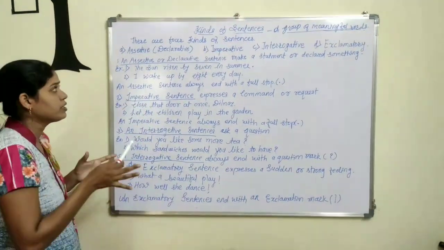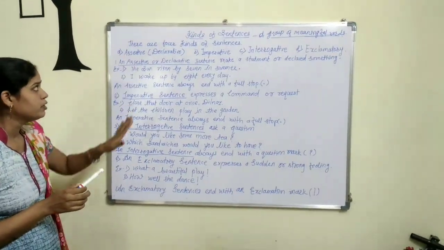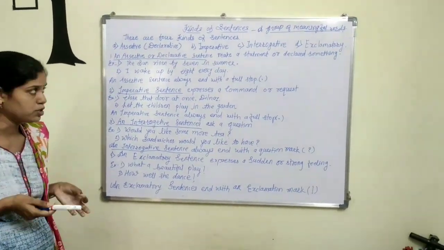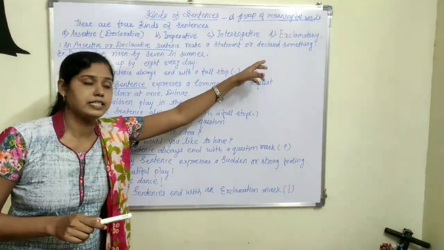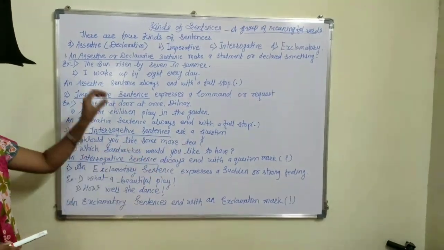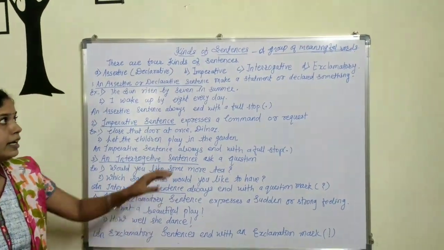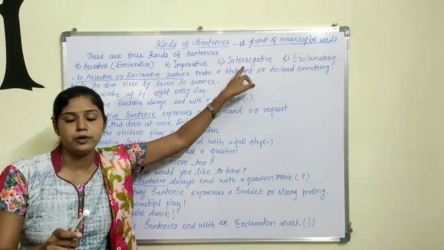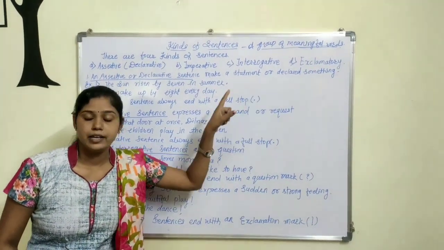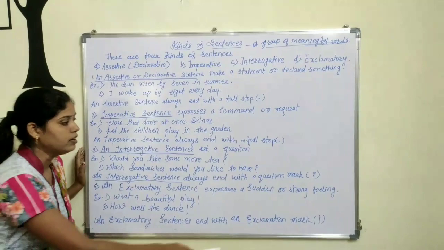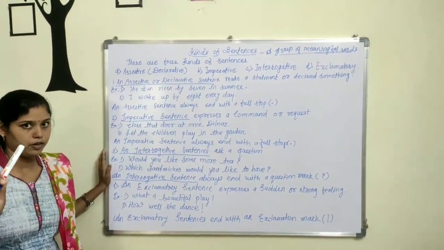That is the fourth kind of sentence which we can see. First is the assertive, also called the declarative sentence, the second is imperative, third is interrogative, and last is the exclamatory sentence. Both the assertive and imperative sentences end with a full stop, and for the interrogative sentence the most important thing is the question mark, and the exclamatory sentence ends with the exclamation sign. The exclamation sign is the most important.